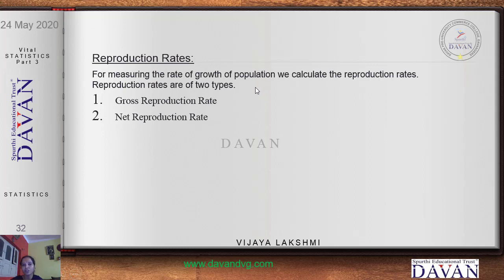So since these 2 things were ignored, that is the sex of the newborn baby and the mortality, the fertility rates, whatever we have done in the previous videos, are unsuitable for measuring the rate of growth of population. Okay, so for this we have 2 different measurements of finding the rate of growth of population. The first type is the gross reproduction rate and the next is the net reproduction rate.